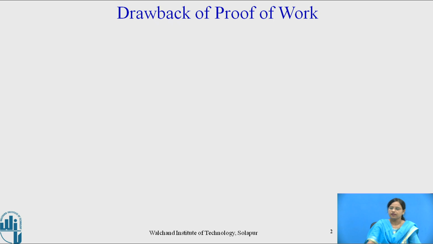Now let us recall proof of work. Proof of work is the original consensus mechanism used to validate the blockchain and add new blocks to the chain. Consider a proof of work cryptocurrency like Bitcoin.